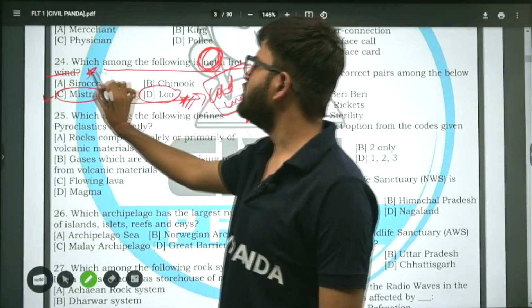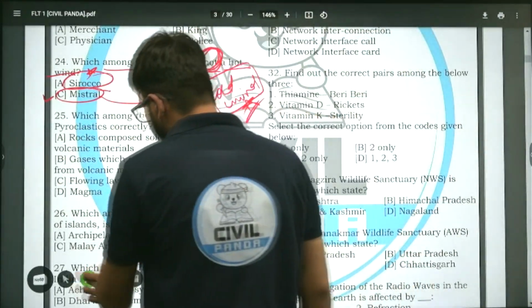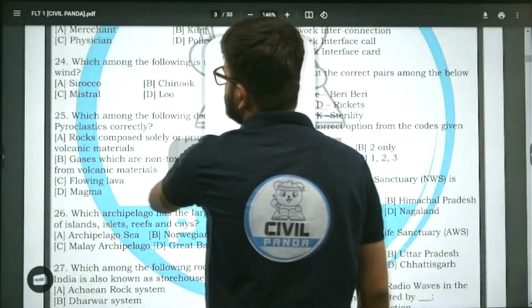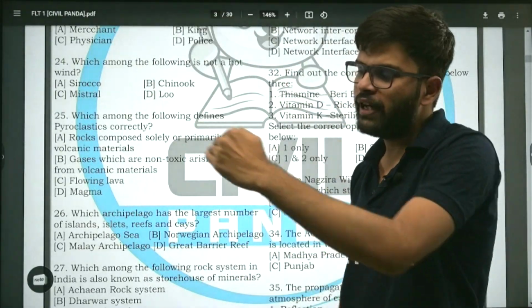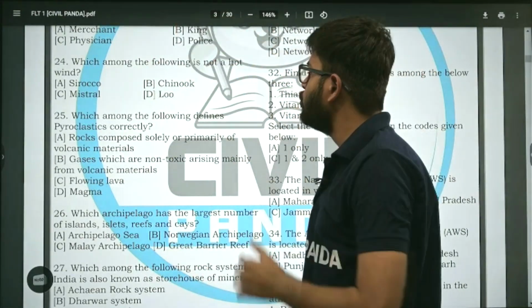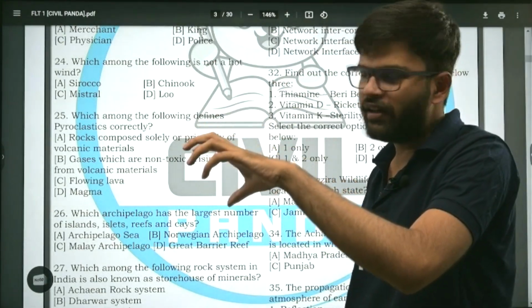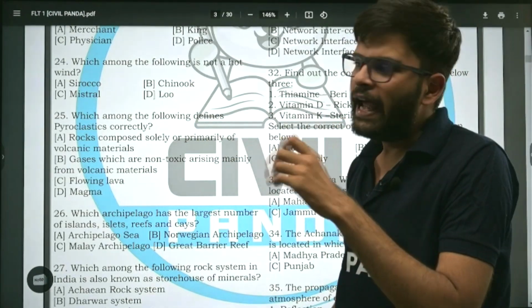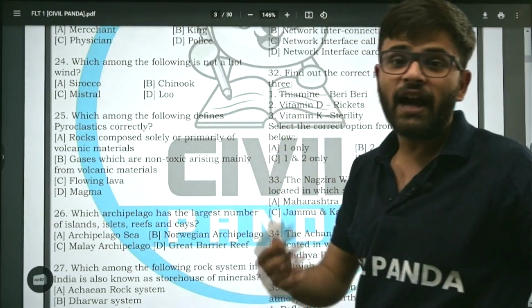Now let me tell you something about Sirocco. Sirocco is a hot wind that flows from Africa through the Mediterranean to Europe. While going from the African region, it catches up red sand, and when it catches moisture from the Mediterranean Sea, बारिश होती है, ऐसा लगता है कि लाल बारिश हो रही है.